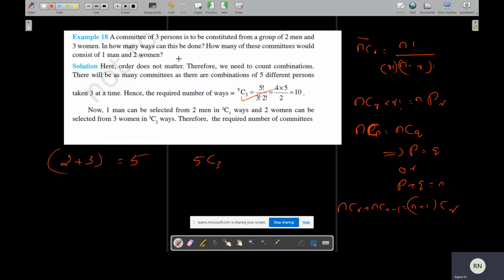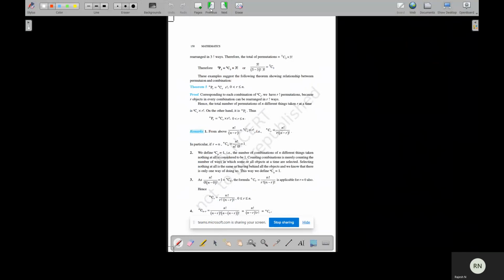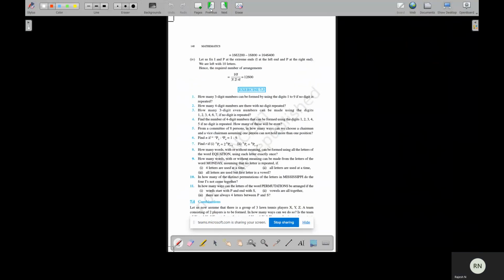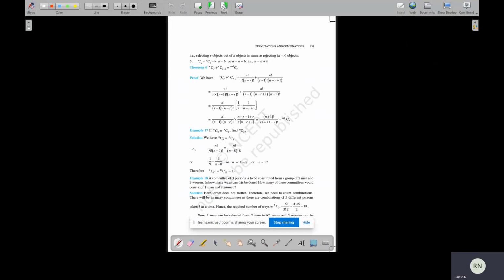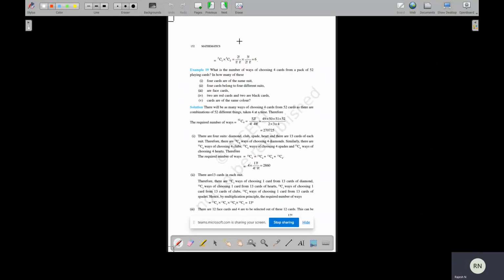Now, if 1 man and 2 women is there, means what? From 2 men, you have to take 1 man. So, what is the portion? 2C1 into, and from 3 women, 2 women. So, 3C2. So, 2C1 into 3C2. 2C1 into 3C2 is 2 factorial by 1 factorial into 1 factorial. So, this is answer 6.